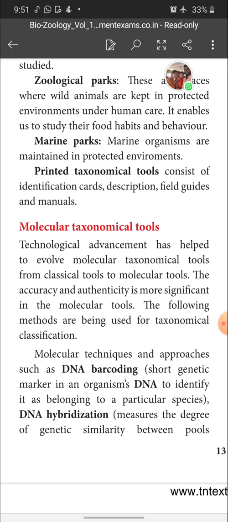Give the basic rules used in nomenclature, first question. Second question, give the various concepts of species. And third one is write a note on molecular taxonomical tools. These are the 3 homework for you children.